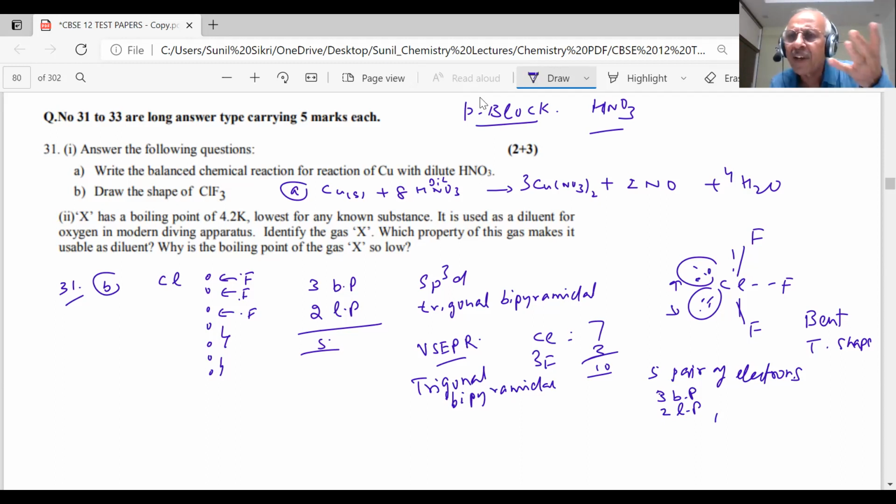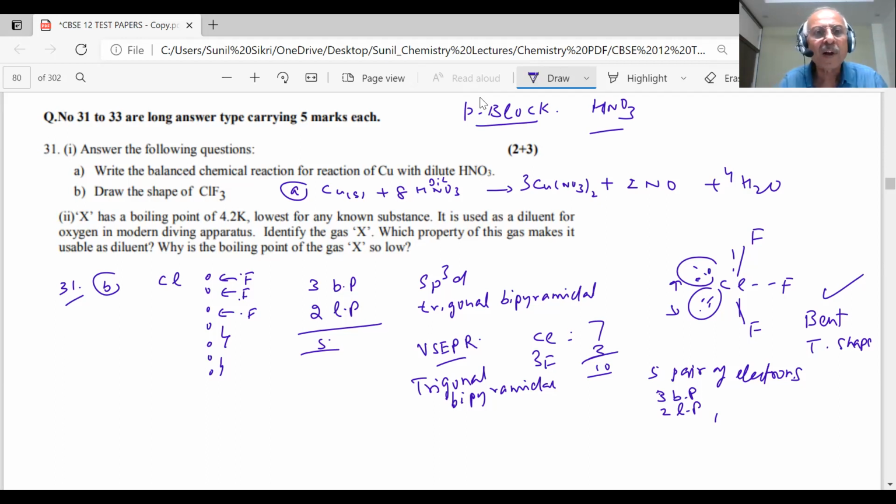There are so many ways of answering the same question. It's up to you, because it is only a 1 mark question. So the final answer will count here. The final answer is bent T shape. Whatever else you want to do yourself, that is your problem. I may not write any of these things. Got my point? He wants the final answer.